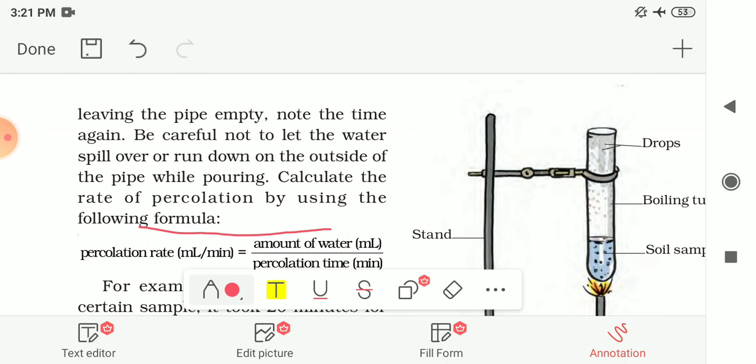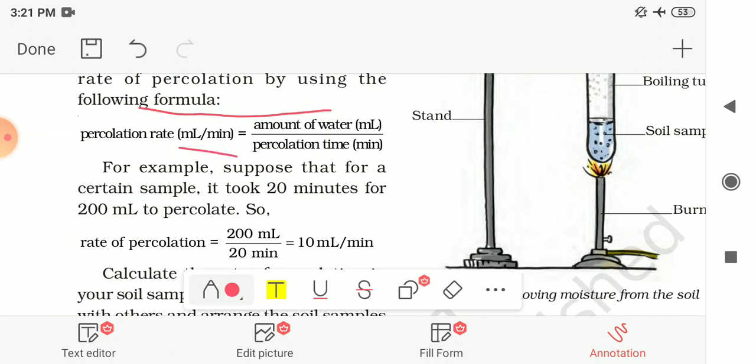While pouring, do not waste water here and there, and calculate the rate of percolation by using the following formula. It is measured in the milliliter per minute unit. So the percolation rate is equal to the amount of water, in milliliter, divided by the percolation time, in minute.